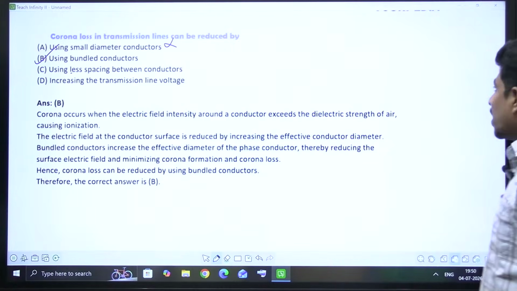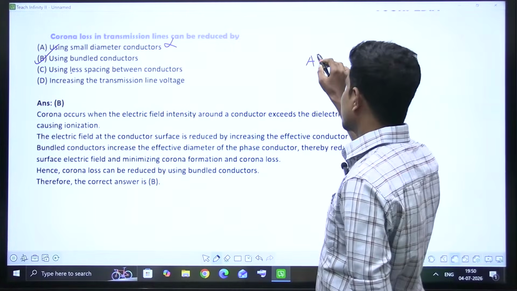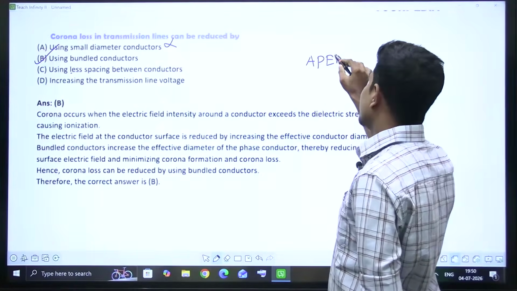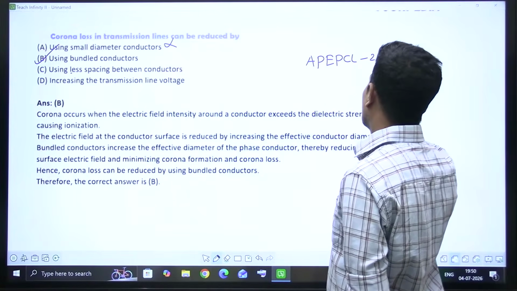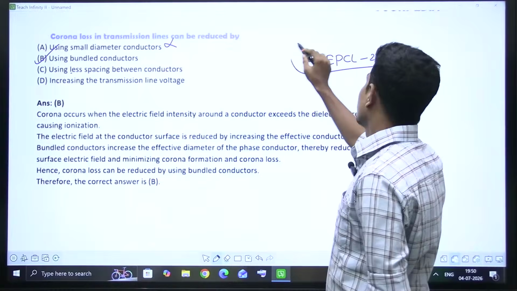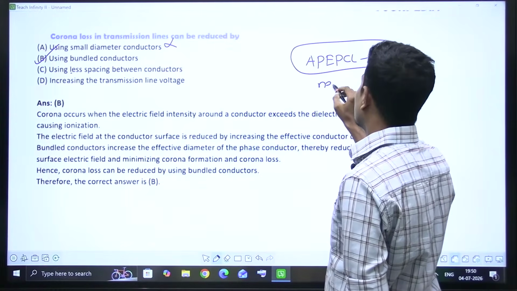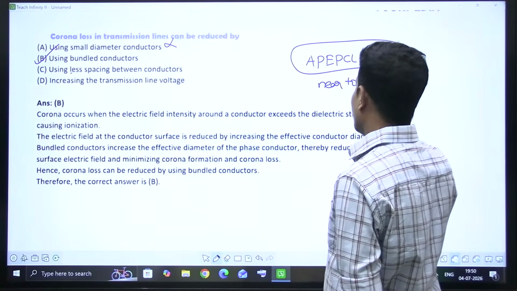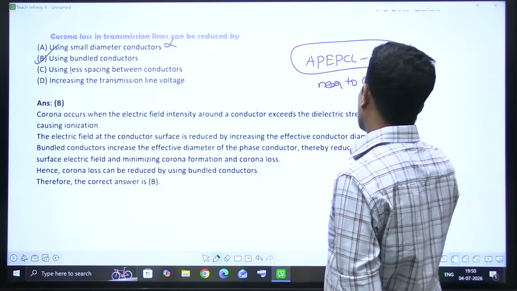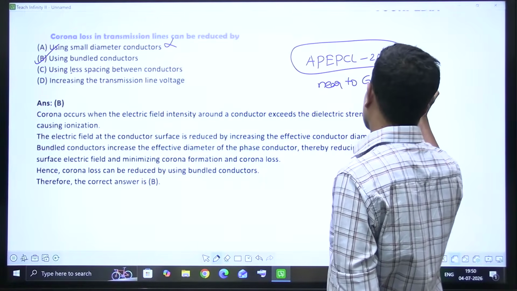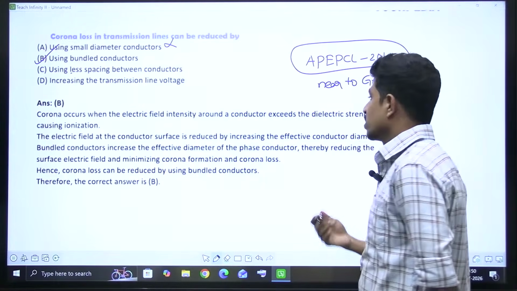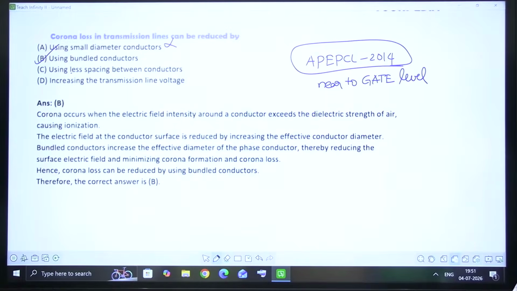See, the AP EPDCL 2014 paper, if you see, the paper is near to gate level. Yes, and in fact good conceptual questions are given. Very good conceptual questions are given in AP EPDCL 2014. See the paper once. Okay, very good questions were given. That kind of paper can be expected.